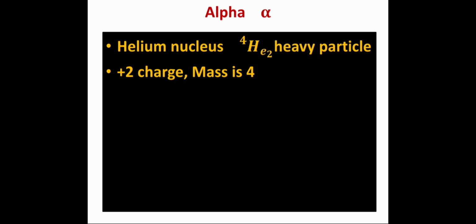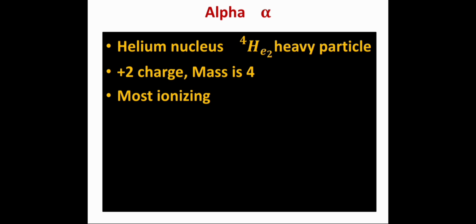Students, due to its high charge, it is most ionizing. Ionization is a property by which an electron is removed from an atom. So alpha particle has high ionizing power.